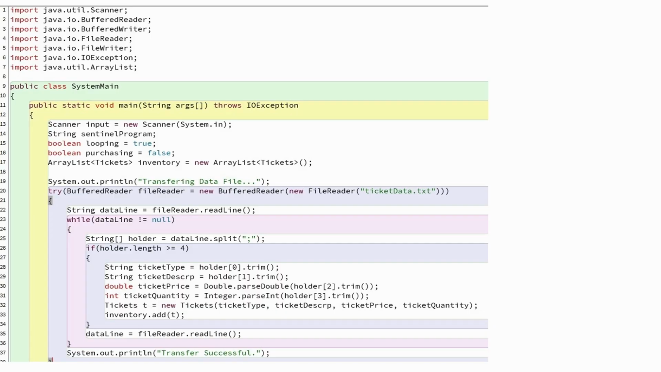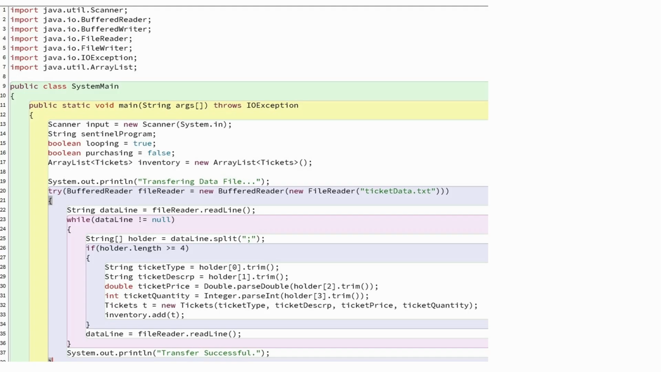As you can see in the first slide, we use a try block to open a file named ticketdata.txt. We use a BufferedReader and a while loop to read this file line by line until we reach the end. Inside the loop, we use the split function. This is very important because it cuts each line of text into separate pieces whenever there is a semicolon. This helps the system separate our data fields easily.